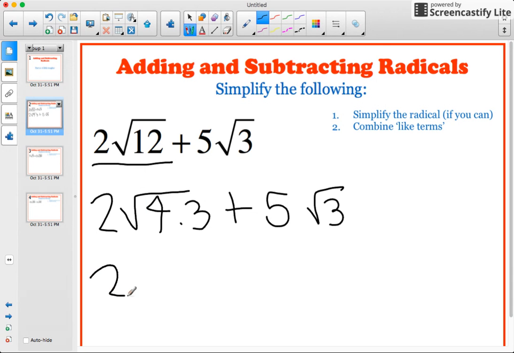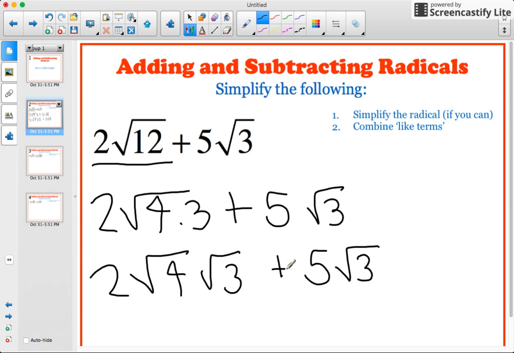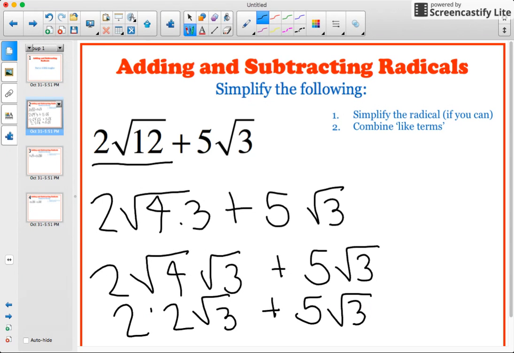So I know that this becomes 2 times the square root of 4 times the square root of 3 plus 5 square roots of 3. So now I know that this square root of 4 right here is 2. So this becomes 2 times the square root of 3 plus 5 square roots of 3.